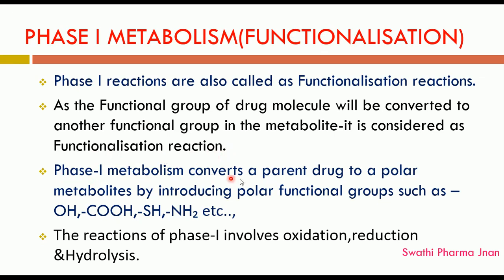Phase 1 metabolism converts a parent drug to polar metabolites by introducing polar functional groups such as the OH group, COOH group, SH group and NH2 group. That is, alcoholic or hydroxyl group, carboxylic acid group, thiol group and amino group. Phase 1 metabolism, or functionalization reaction, involves three types of reaction: first oxidation, second reduction and third hydrolysis.